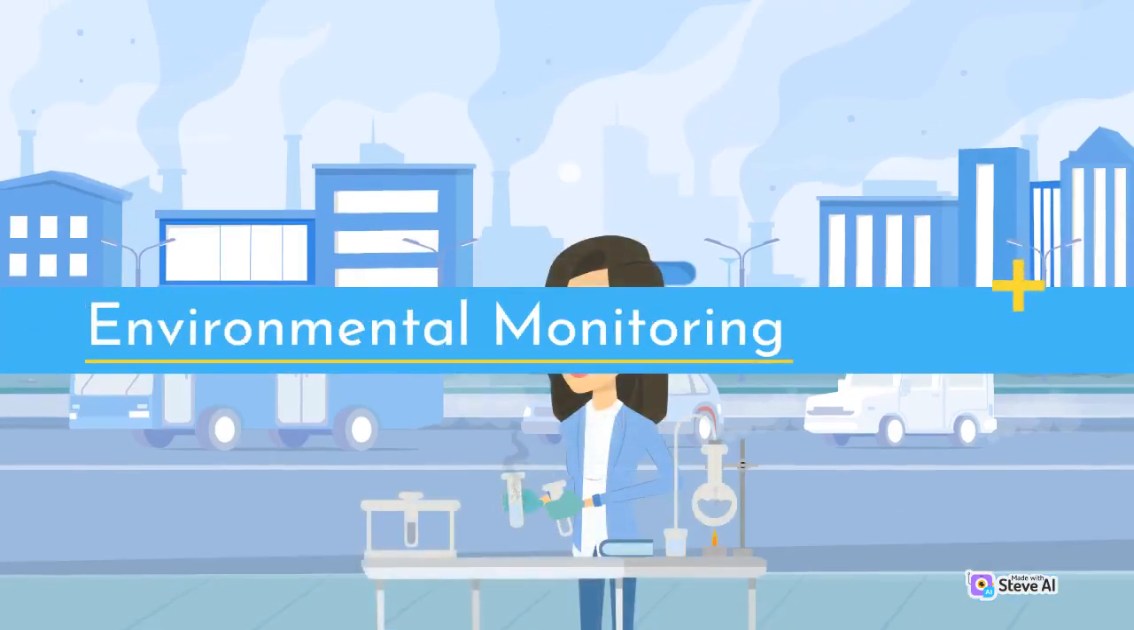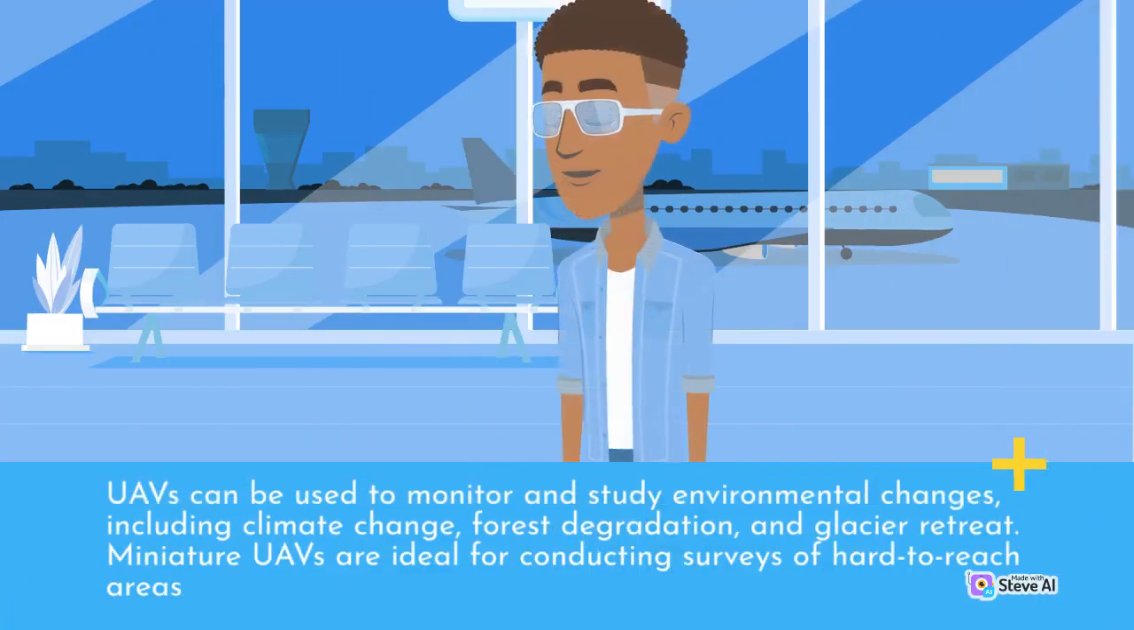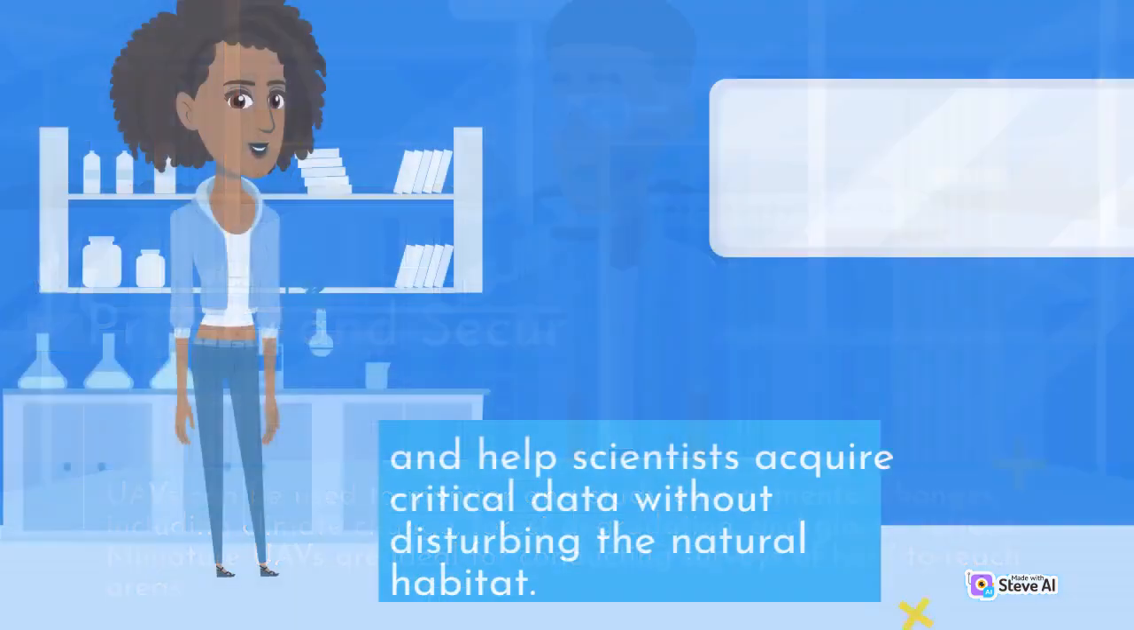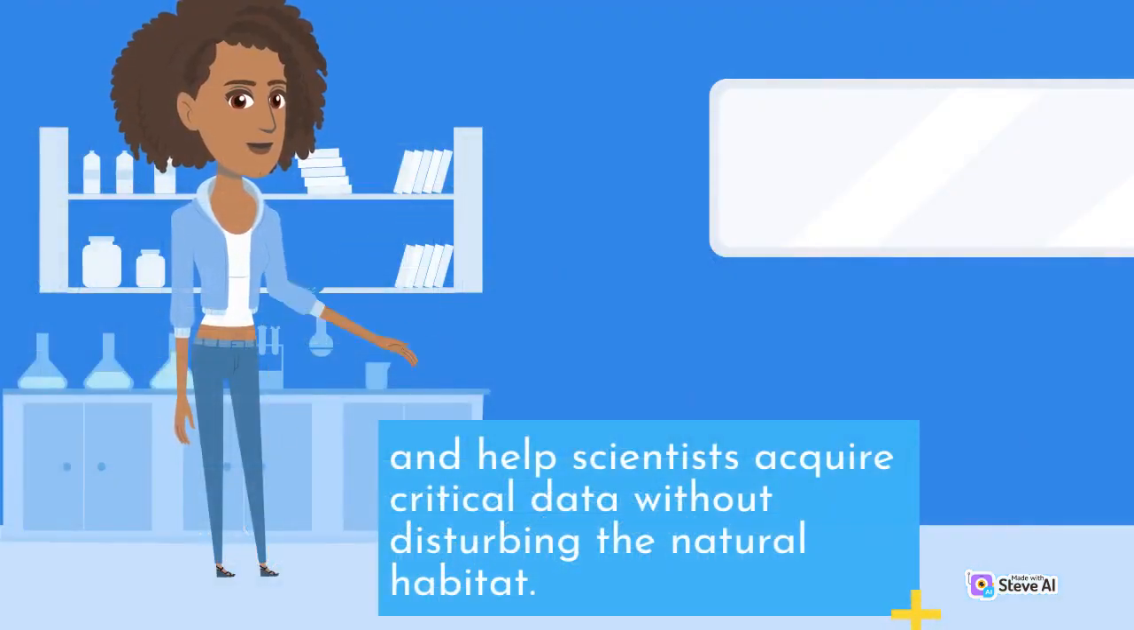Environmental monitoring. UAVs can be used to monitor and study environmental changes, including climate change, forest degradation, and glacier retreat. Miniature UAVs are ideal for conducting surveys of hard-to-reach areas and help scientists acquire critical data without disturbing the natural habitat.